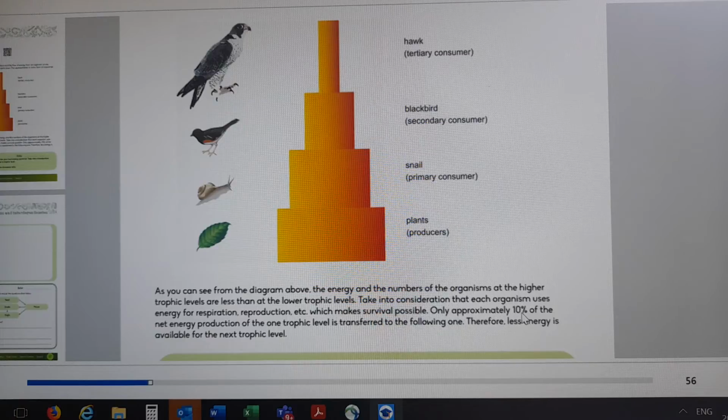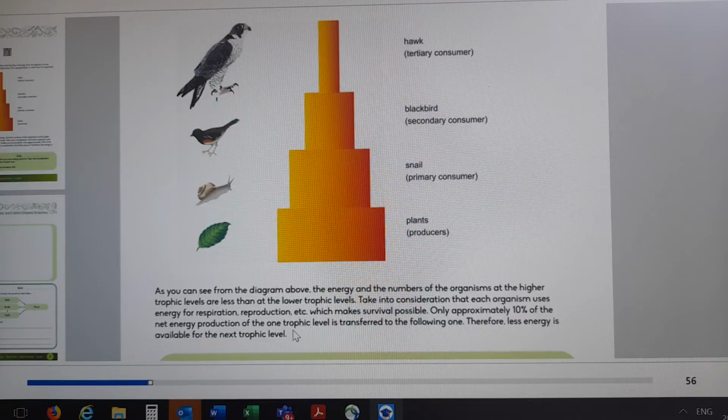Only approximately 10% of the net energy production of one trophic level is transferred to the following one. Therefore, less energy is available at the next trophic level. So at the bottom, your first trophic level, you'll have bigger energy, and at the top, you will have less energy, and that is your energy pyramid.